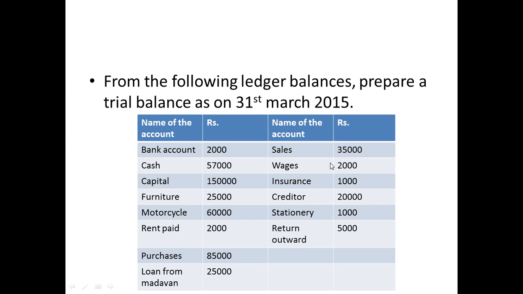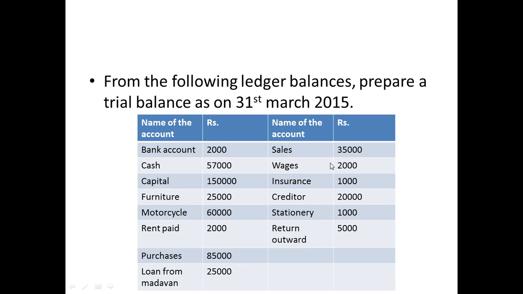So this is the question. Let me explain the question, then we are going to do a problem. Then I'll come back to the problem which I explained in my last class. From that ledger account we are going to prepare the trial balance also. Let's check out this question first of all. From the following ledger balances, prepare a trial balance as on 31st March 2015. The names of the accounts are bank account, cash, capital, furniture, motorcycle, rent paid, purchases, loan from Madhavan, sales, wages, insurance, creditors, stationery and return outward.